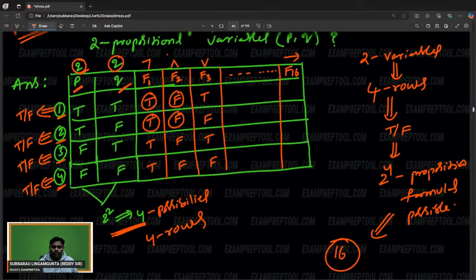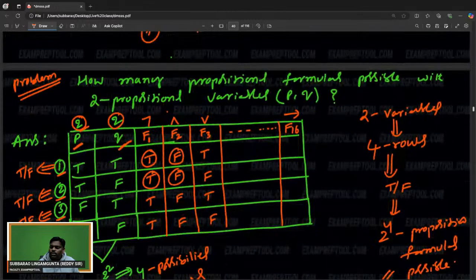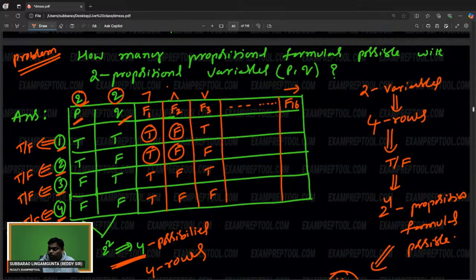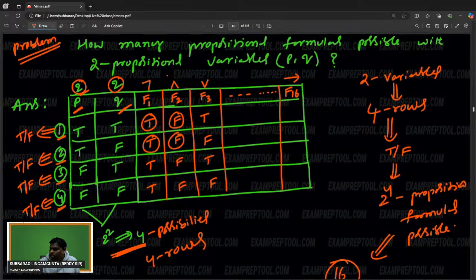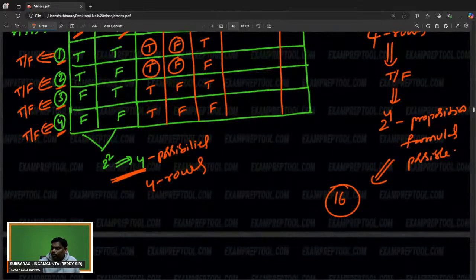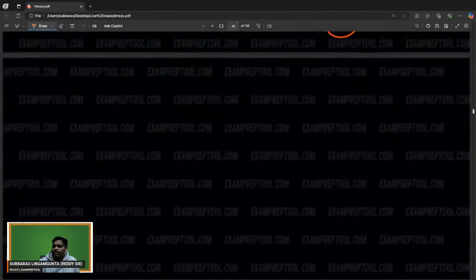So can you see the problem once again? How many propositional formulas are possible with the two propositional variables? Every variable has two choices, 2 into 2 is 4, totally four possibilities, which means four rows. For the four rows, every row has two choices, it may be true, it may be false. Like that, 2 power 4 propositional formulas are possible, which means 16. I am thinking you are absolutely fine.